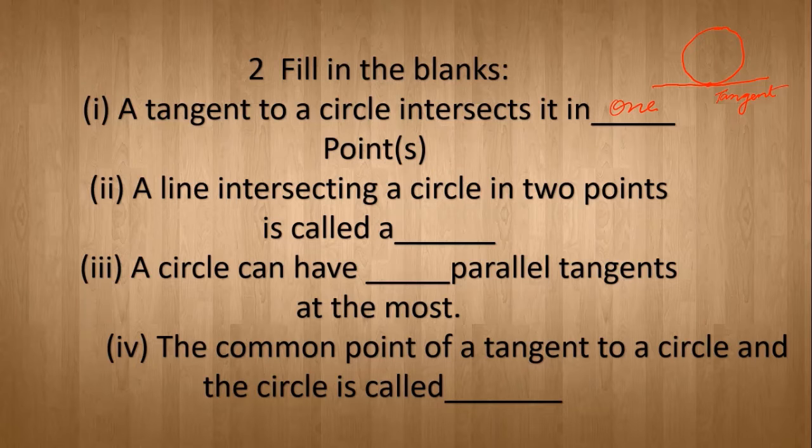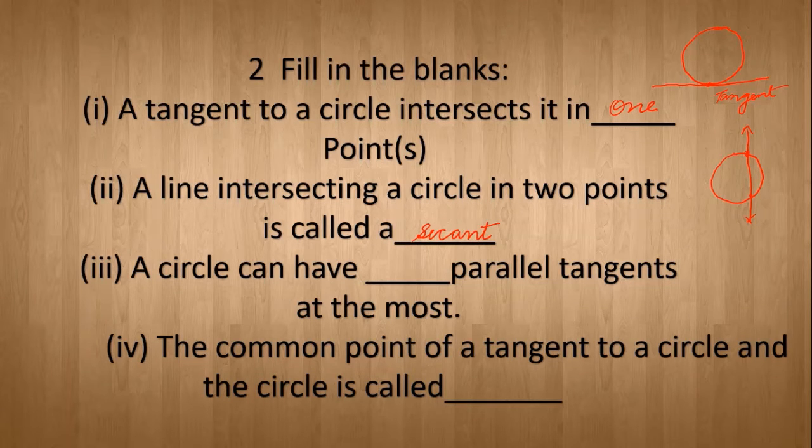Then second is, a line intersecting a circle in 2 points is called a what? Now if there is a circle and a line is intersecting like this, in these 2 points, then it is known as a secant.